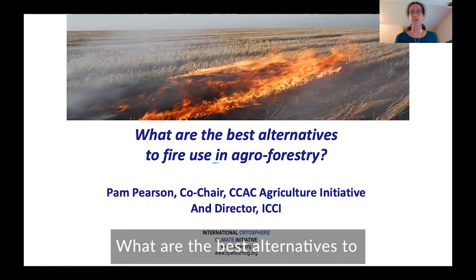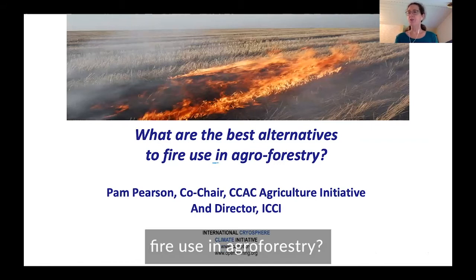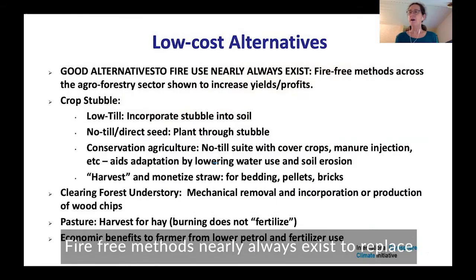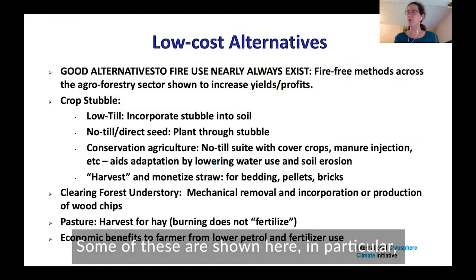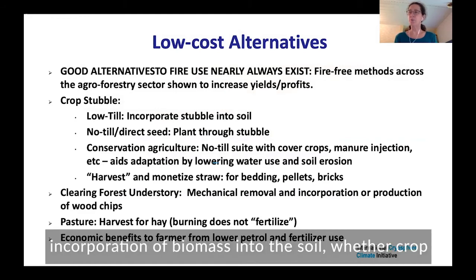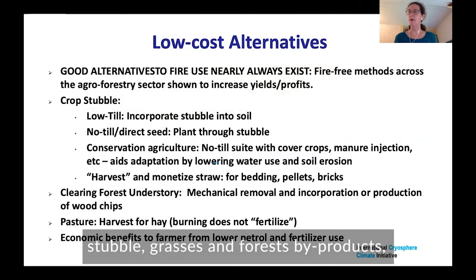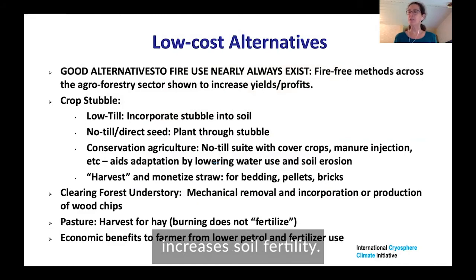What are the best alternatives to fire use in agroforestry? Fire-free methods nearly always exist to replace use of fire in the agricultural sector. Some of these are shown here. In particular, incorporation of biomass into the soil, whether crop stubble, grasses, or forest byproducts, increases soil fertility.